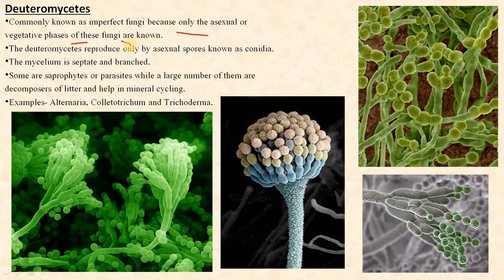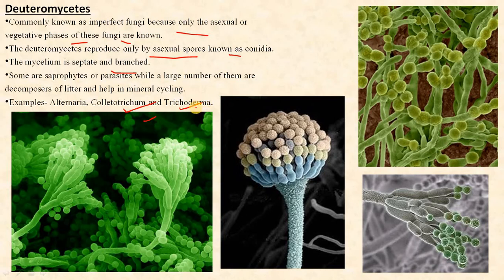We know only this. The Deuteromycetes reproduce only by asexual spores known as conidia, and some members are called saprophytes and parasites. However, a large number of them are decomposers of litter. They are very helpful in mineral cycling. Examples are Alternaria, Colletotrichum, and Trichoderma.